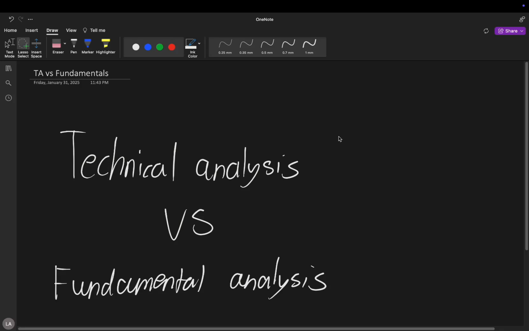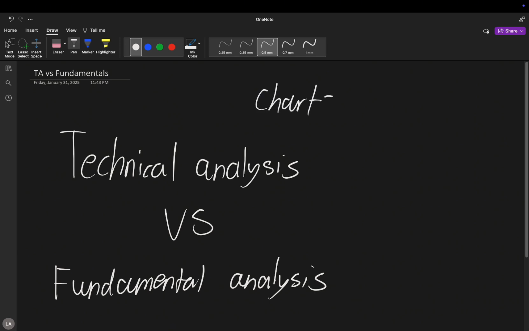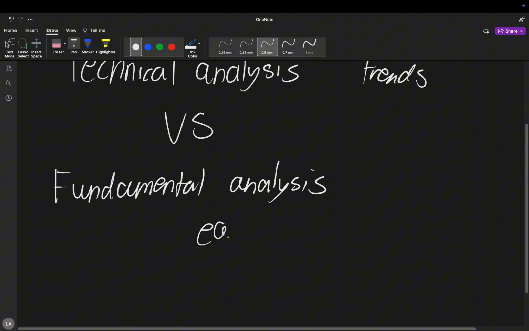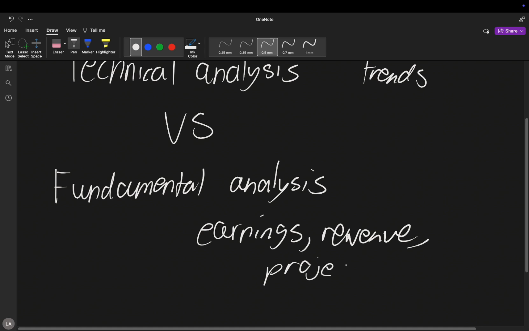Today I'm going to talk about the difference between technical analysis and fundamental analysis. So, let's start off with definitions. Technical analysis is the study of charts, volume, indicators, or trends to predict future prices, while fundamental analysis is using earnings, revenue, or projections for growth.